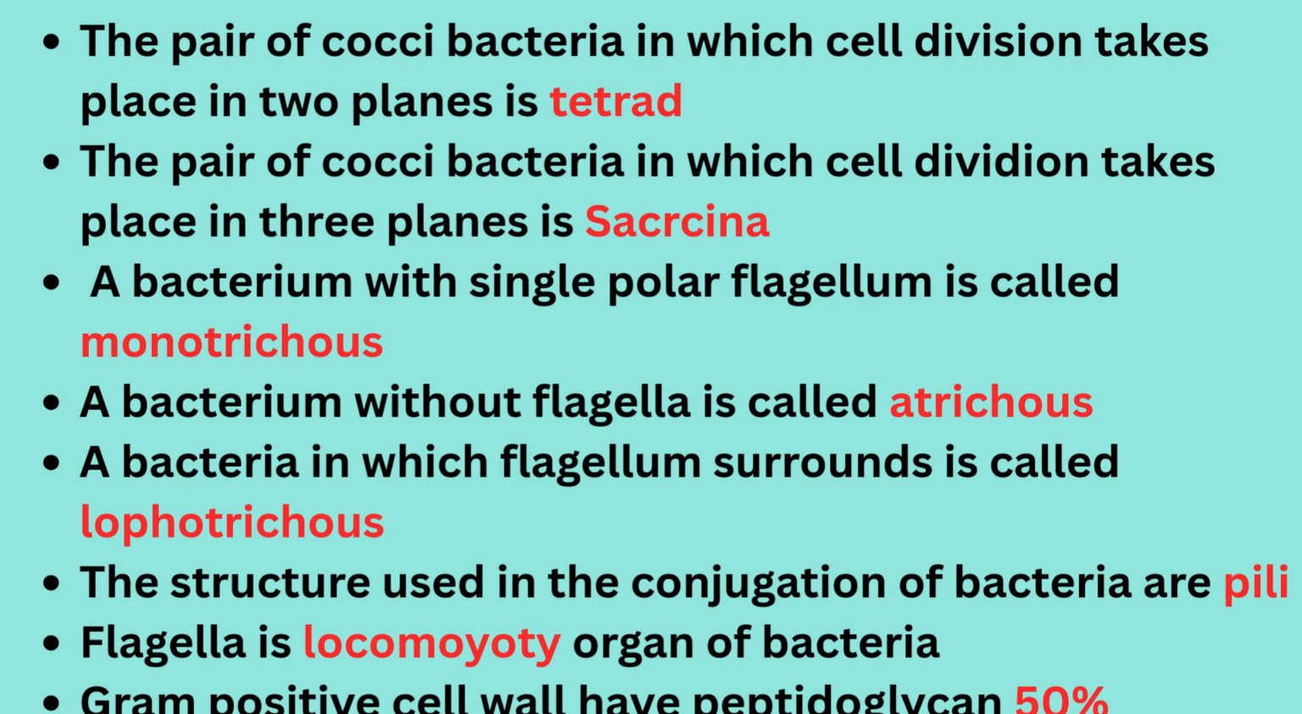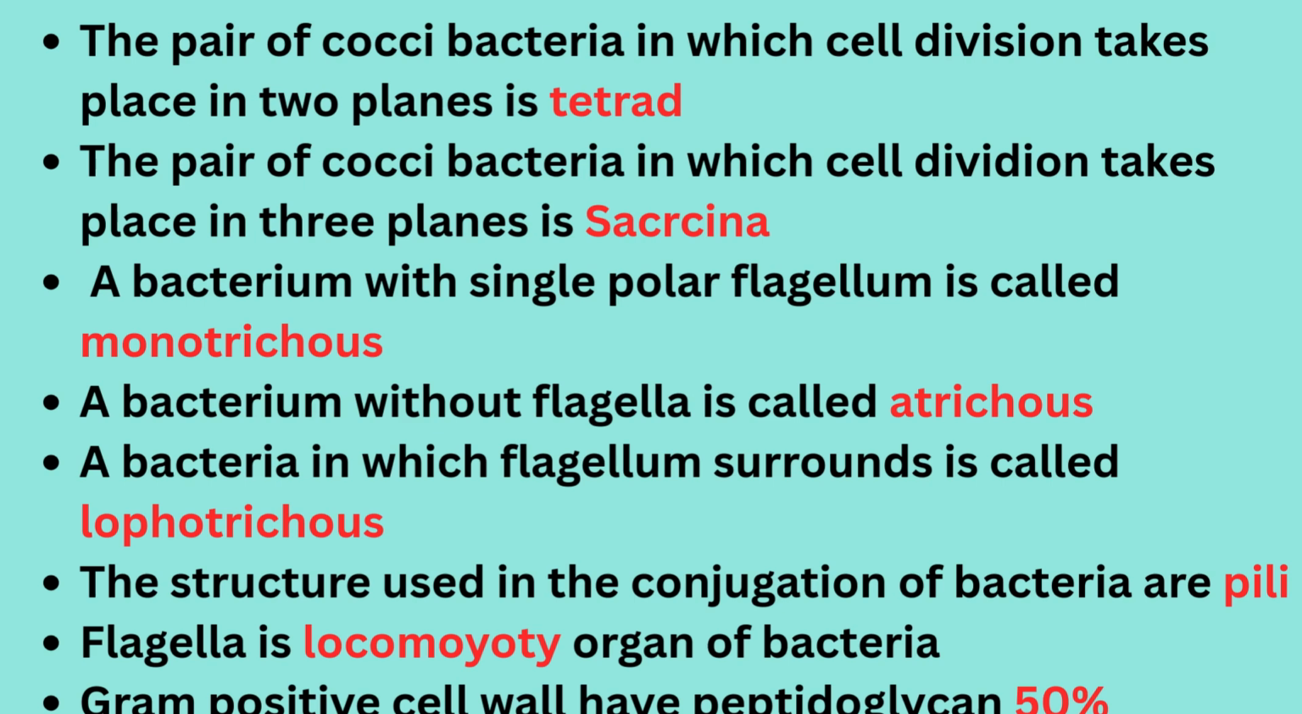A bacterium with a single polar flagellum is called Monotrichous. A bacterium without flagella is called Atrichous. A bacterium in which flagella surround the cell is called Lophotrichous. The structures used in the conjugation of bacteria are pili. Flagellum is a locomotory organ of bacteria.